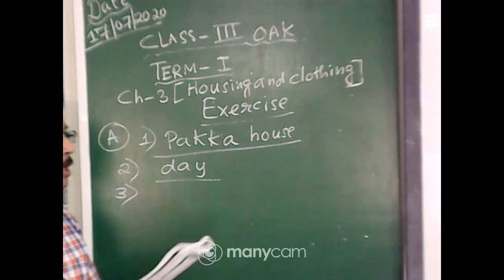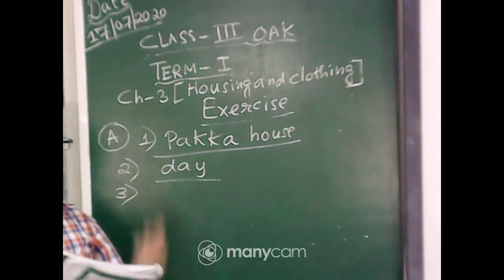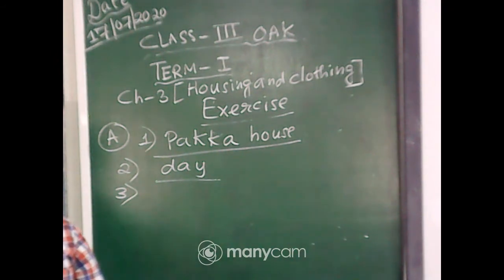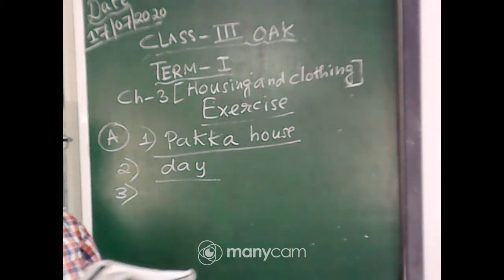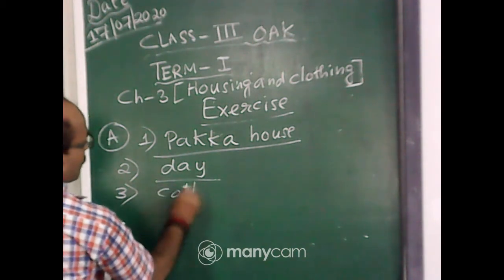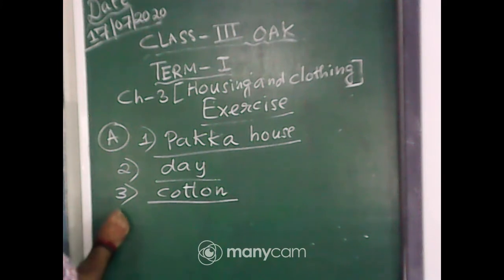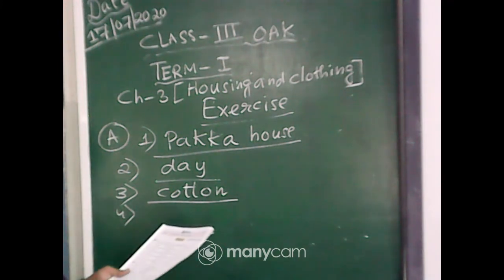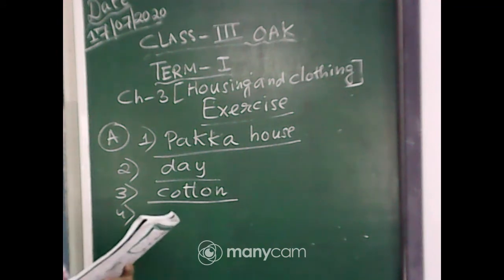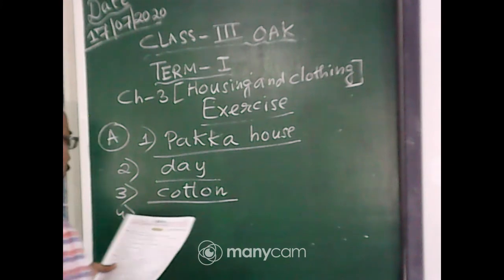You know wool is obtained from the animal and cotton is obtained from plants. So, your answer is cotton. Number 4, we wear woolen clothes to keep our bodies warm, cool, healthy. We wear woolen clothes to keep our bodies warm.